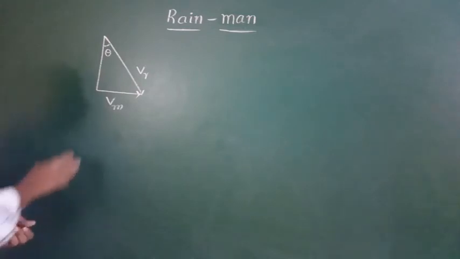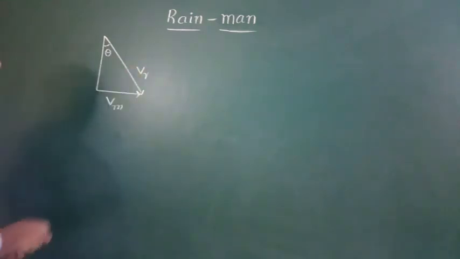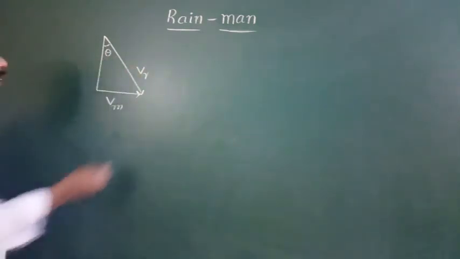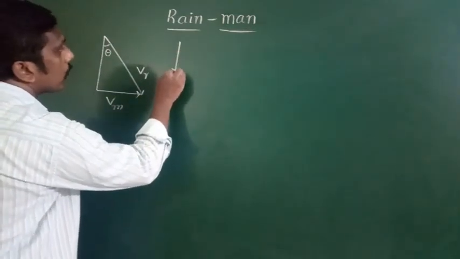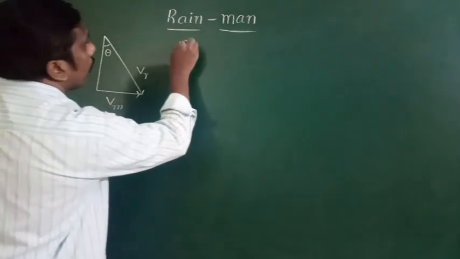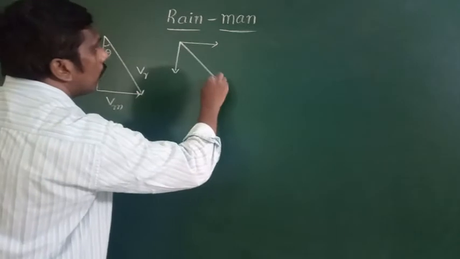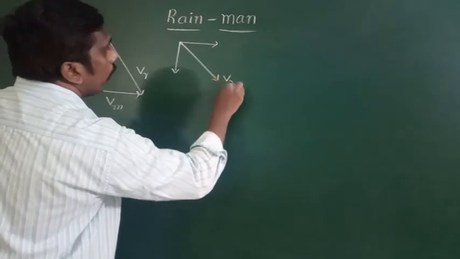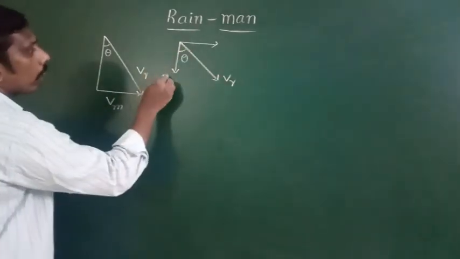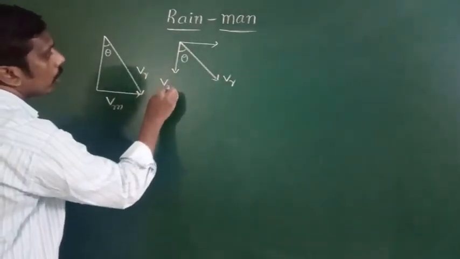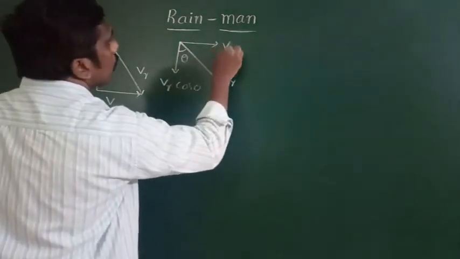So to calculate that angle, first we write in vector notation. The velocity of the rain makes an angle theta with the vertical. First we should resolve it into two perpendicular components. One component is along the vertically downward direction, another component is along the horizontal direction. This is the velocity of the rain, making an angle theta. So the vertical component is Vr cos theta, and the horizontal component is Vr sin theta.